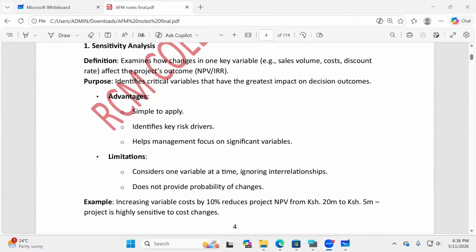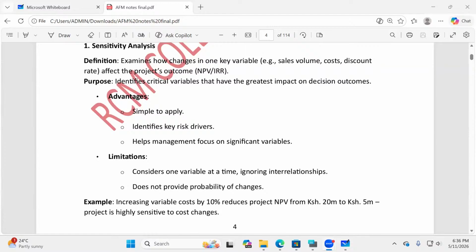So basically, ladies and gentlemen, whenever we talk of sensitivity analysis, we are looking at the effect on the net present value as these variables change, but one at a time. How sensitive is this net present value to changes of key variables?